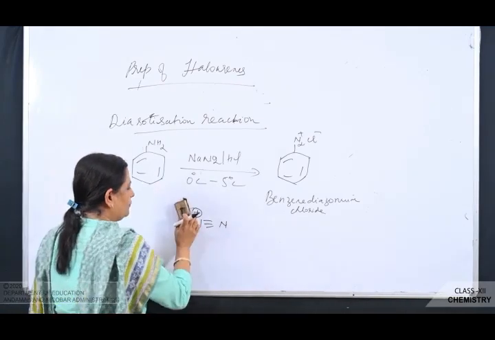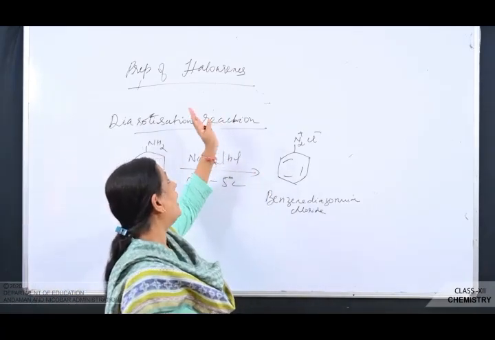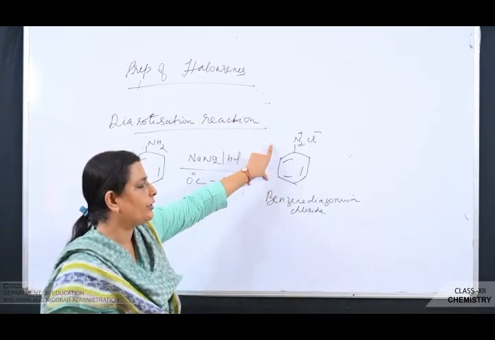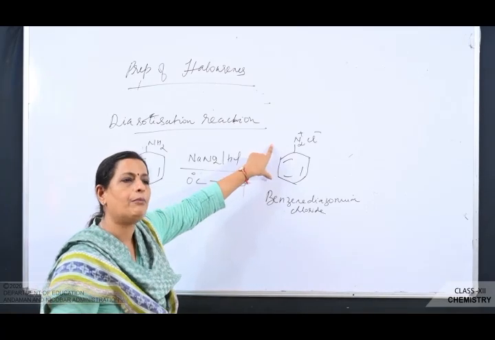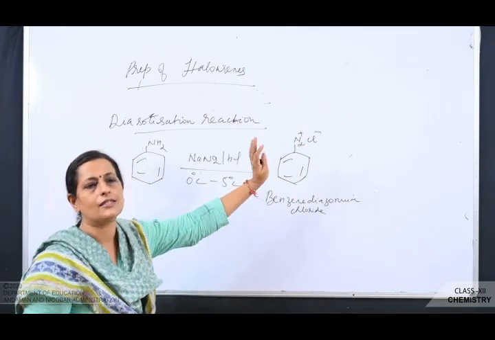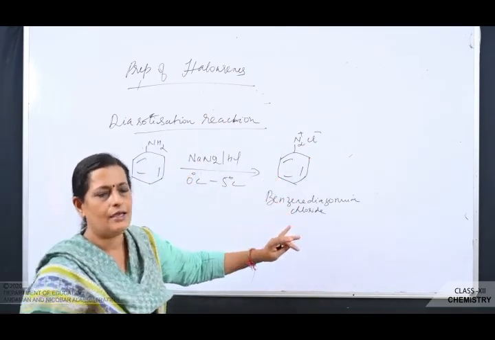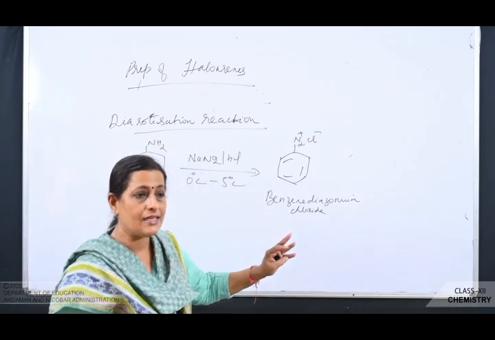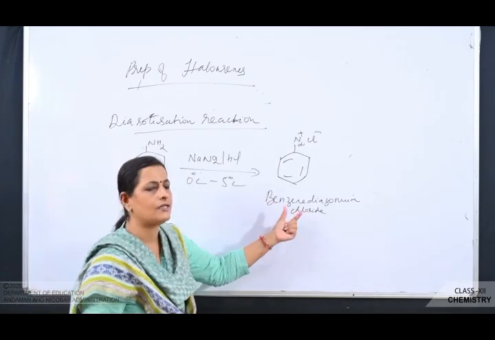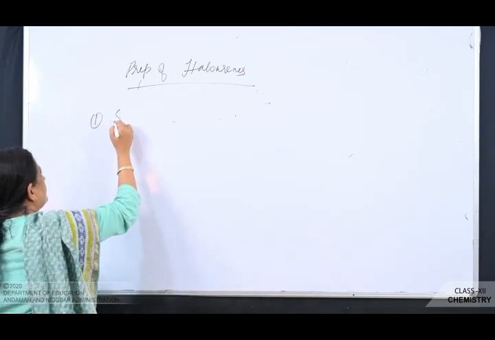Okay. So why I have done this reaction is, for the preparation of certain haloarenes we require this compound, benzene diazonium chloride. It's a very important compound. Why? Because using this compound you can prepare numerous aromatic compounds: chloro, bromo, iodo compounds, benzene nitrile, benzene, all of this can be prepared from benzene diazonium chloride. First we'll study the Sandmeyer reaction.